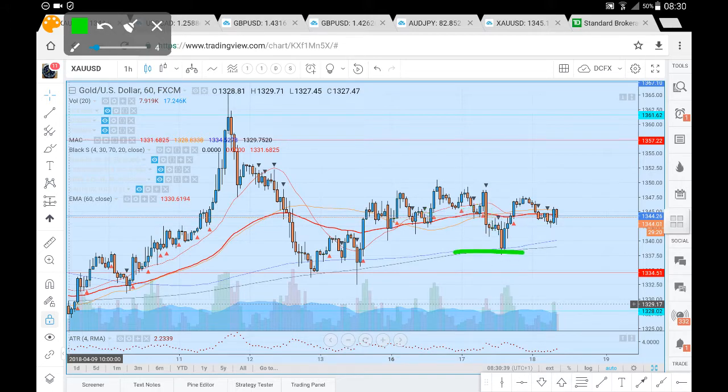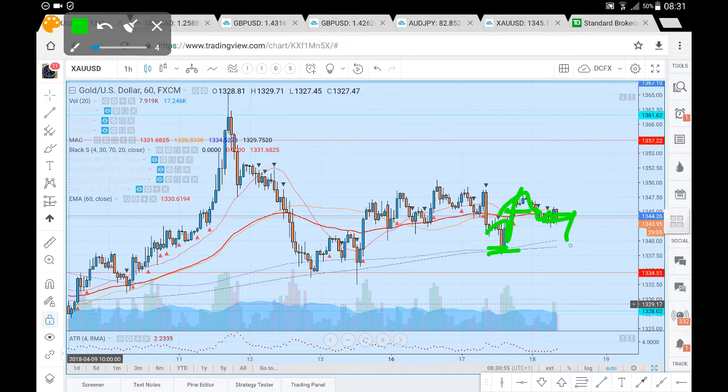in around 1337, where we do have the added confluence of a 200 and 400 period moving average, and the moving average confluence acted as support and has seen us move back above the 1344.26. We've now retested 1344.26, and the market does appear weak at the moment.